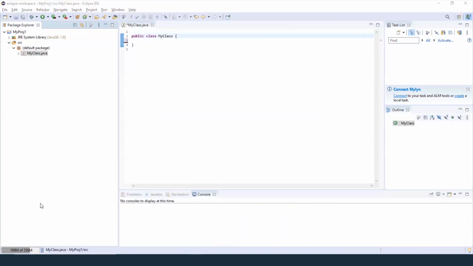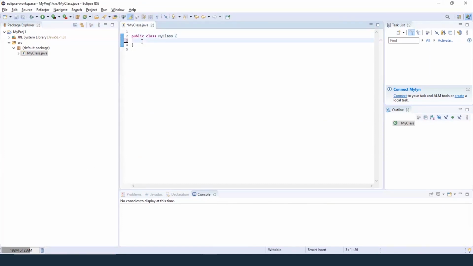And here we have it. So now let's write a simple program to multiply two numbers. So now let's write the main function. Open a bracket.